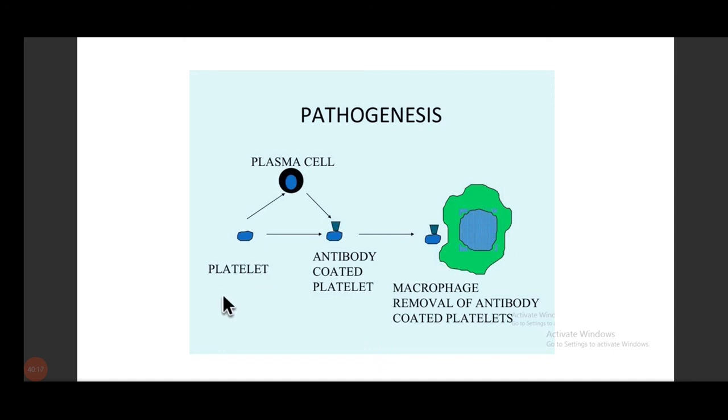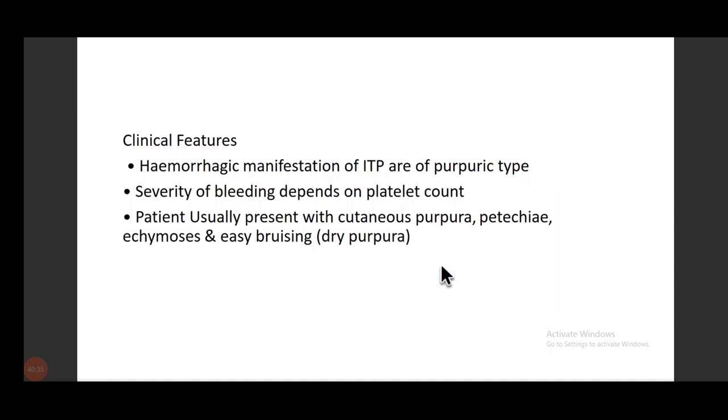So these are the platelets, right? The antibodies formed by the plasma cells attack the platelets, and these platelets are taken up by macrophages, and these macrophages will further go to the spleen. So these patients classically will come with splenic involvement.